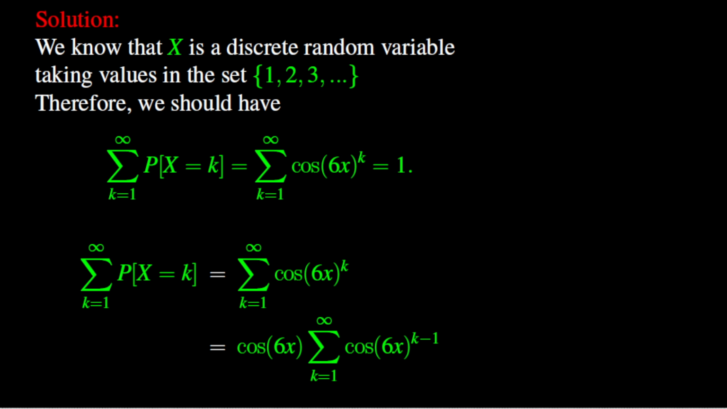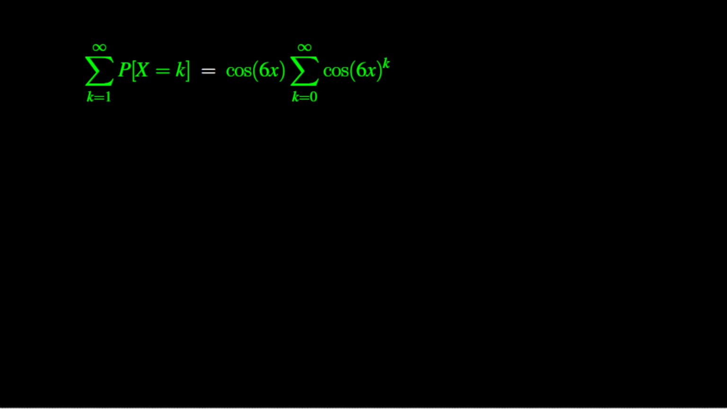This means that we factor cosine of 6x out and we see that the sum of probabilities is equal to cosine of 6x times the summation of cosine of 6x to the power k minus 1, for k going from 1 to infinity. We rearrange the indexes and see that the sum of all probabilities is now equal to cosine of 6x times the summation of cosine of 6x to the power k for k going from 0 to infinity.